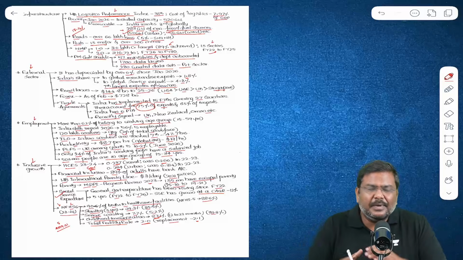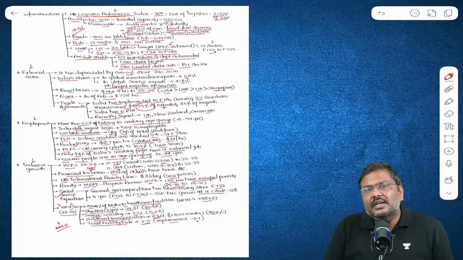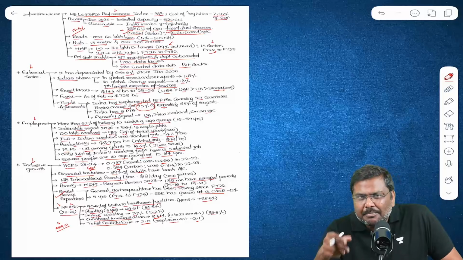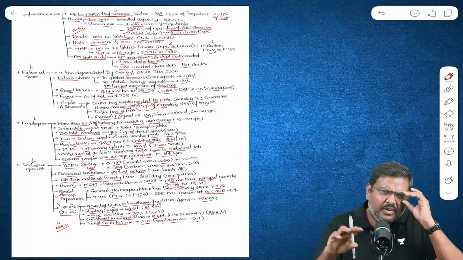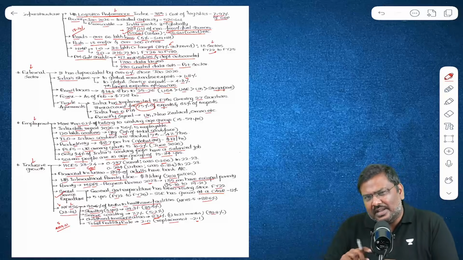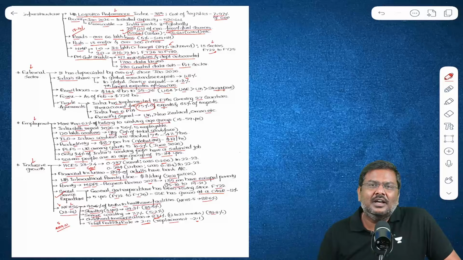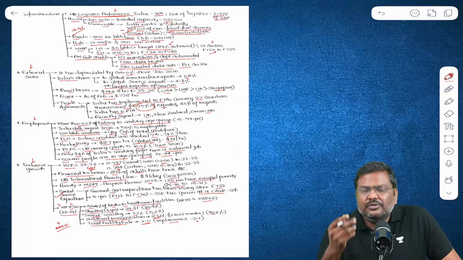Please have a look at these particular data points. Download the PDF. The link for this is provided in the description box below. But more importantly, take a printout. Go through these particular data sets at least once a day. It will hardly take 5 to 10 minutes every day for the next 19 days till the 23rd August. So go through these particular data points once every day, maybe 5 to 10 minutes.